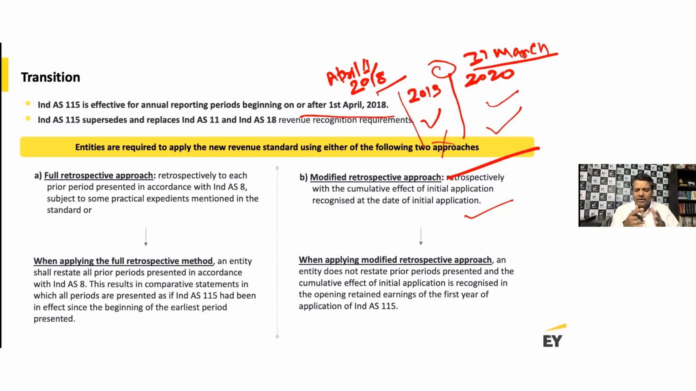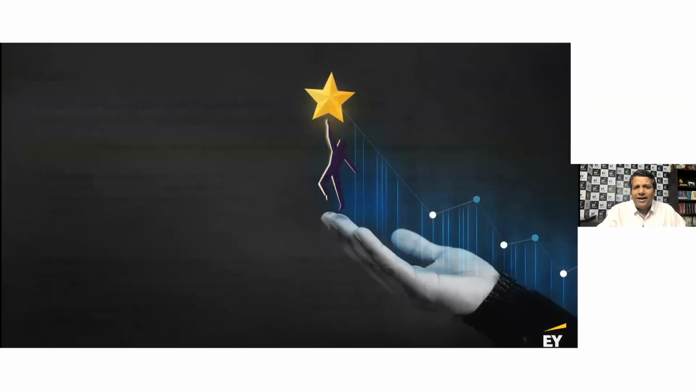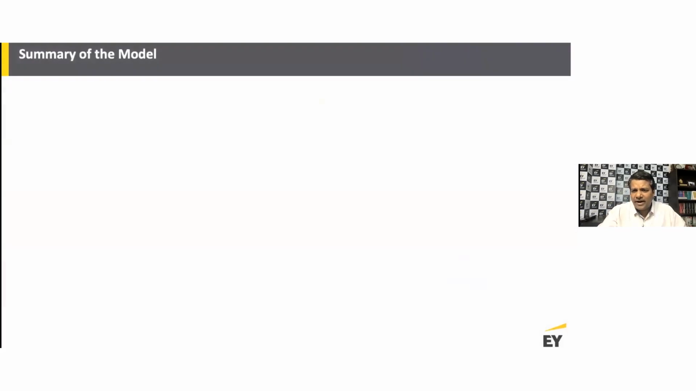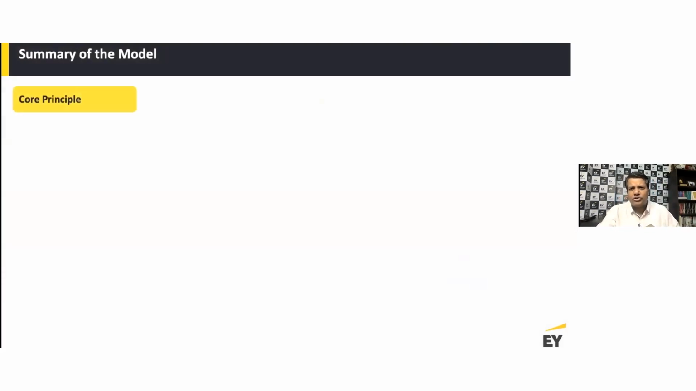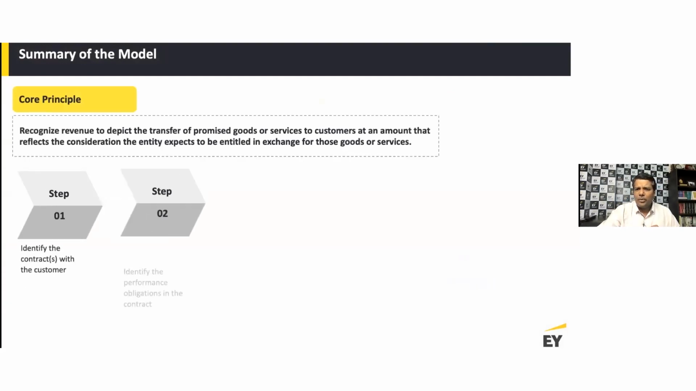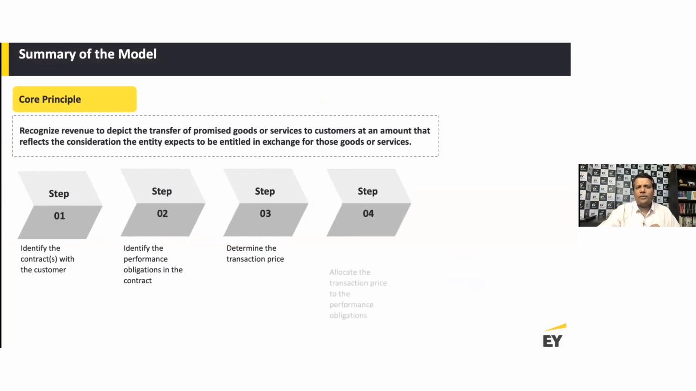which is to say that there has to be a customer, then there has to be a contract, and then there has to be determination of your performance obligation, and so on and so forth. And we're going to talk a lot more about this as we progress. So I'm going to now quickly talk about recognition under Ind AS 115, and then the 5-step approach. We're going to lay it out for you how this 5-step approach plays out.